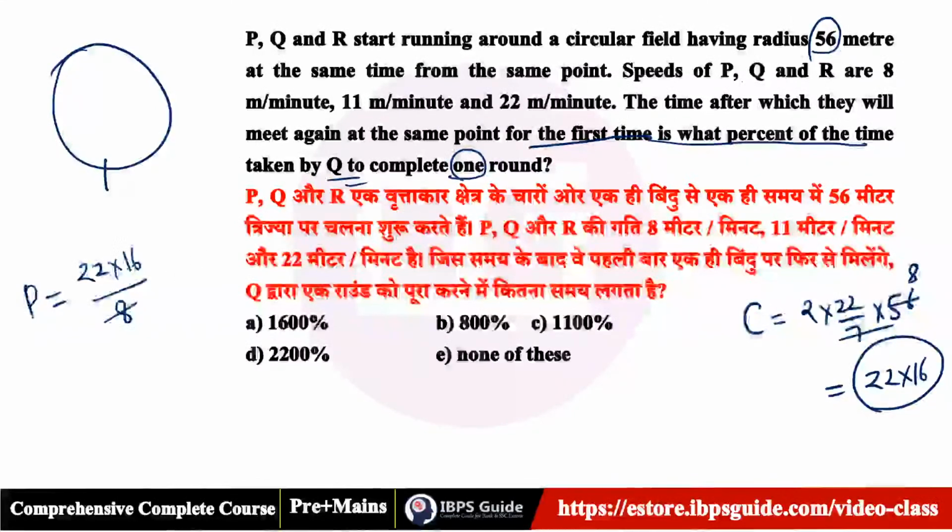So that is 44 minutes. Similarly, time taken by Q to complete one round is 22 into 16 upon 11, which means 32 minutes. Similarly, time taken by R to complete one round is 16 minutes. Now we need to find out the LCM of all this. So this is 44, this is 32, this is 16.